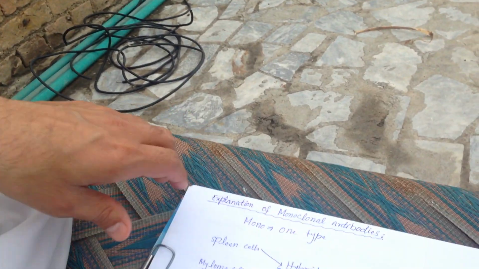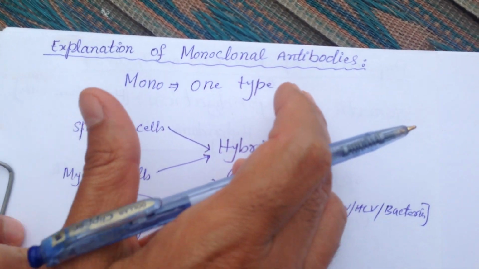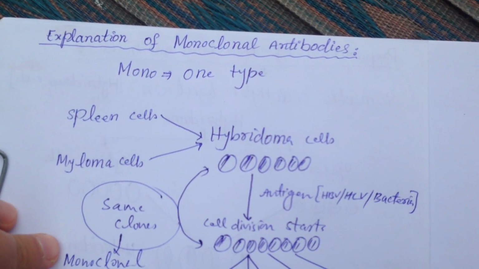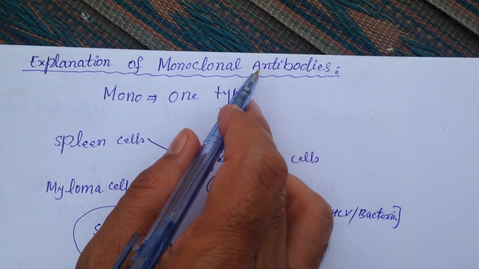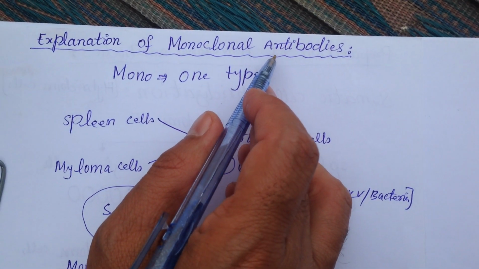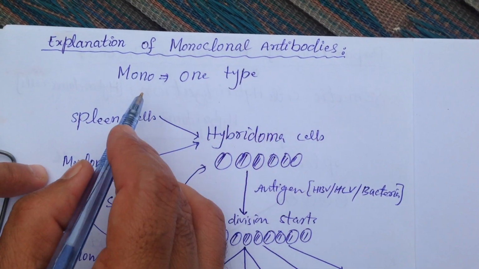Dear students, now I am going to explain monoclonal antibodies. The term mono means one type. As you know, the mono term is used for one type. There is a misconception among students that monoclonal antibodies means it can produce only one type of antibody for a specific antigen. So I am going to explain the term monoclonal today.